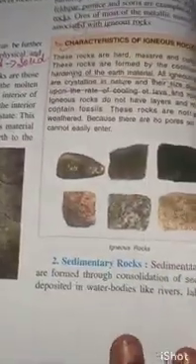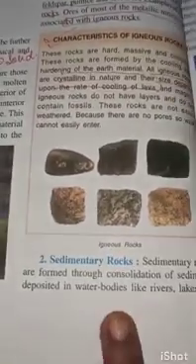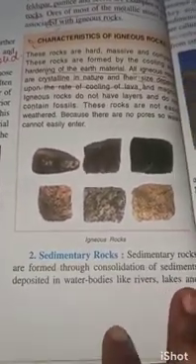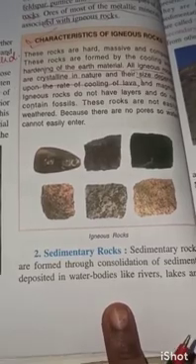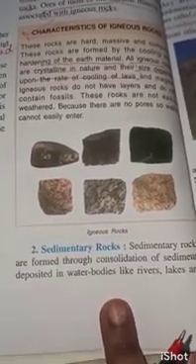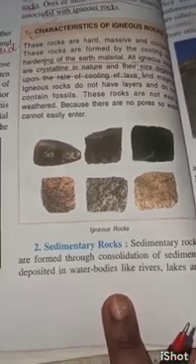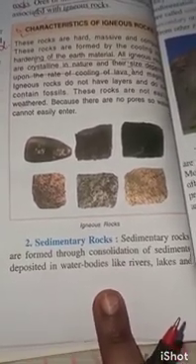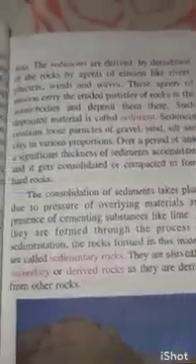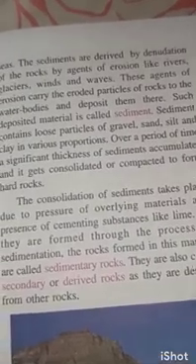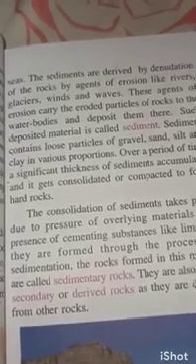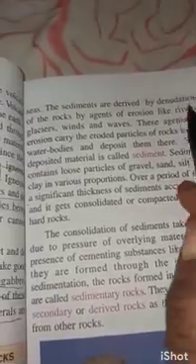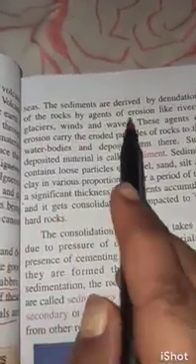Okay, now sedimentary rocks are formed through consolidation of sediments deposited in water bodies like rivers, lakes and seas. The sediments are derived by denudation of the rock by agents of erosion. That is why it is written consolidation of sediments. What are those agents? Those are the rivers, glaciers, wind and waves.